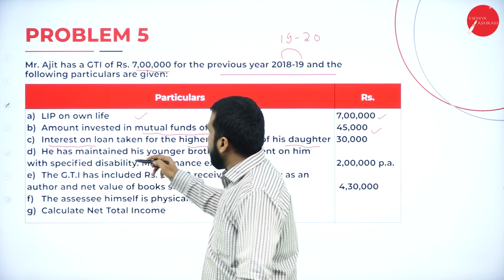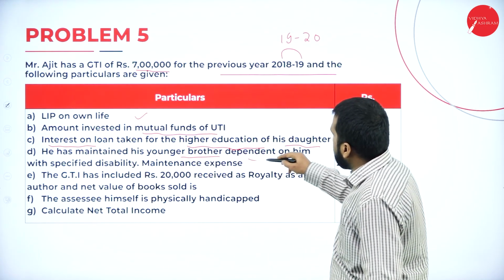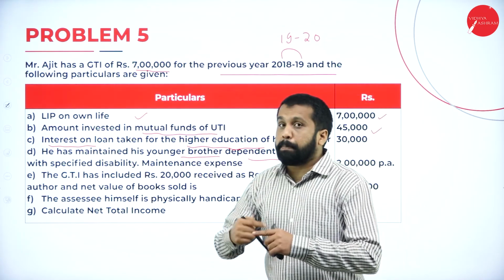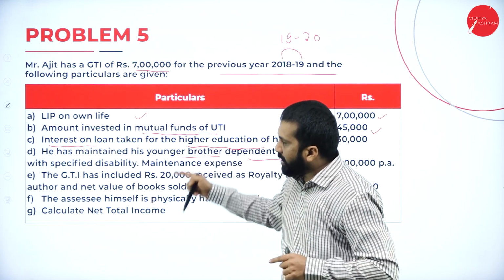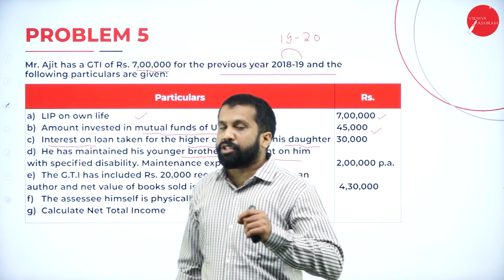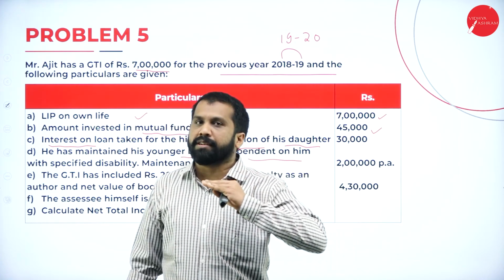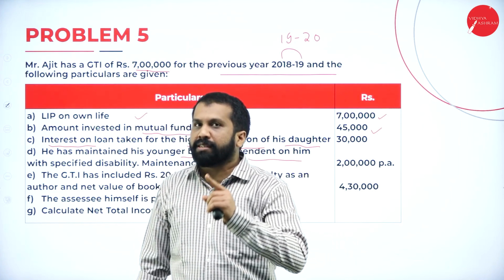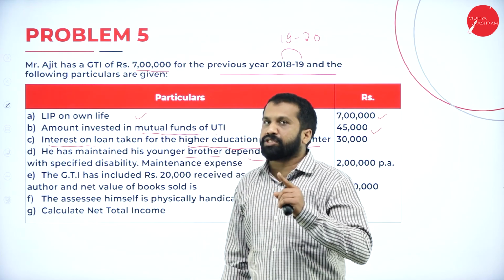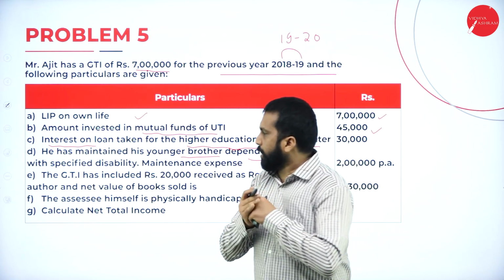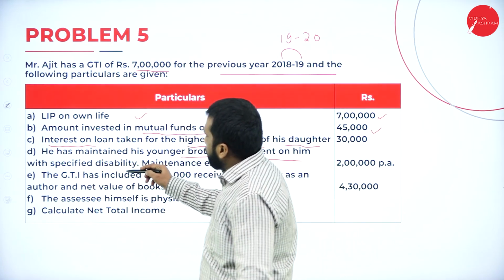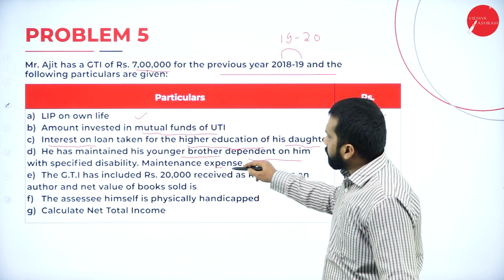He has maintained his younger brother dependent on him, that is 80DD. See, by reading this statement, you should know which comes under which deduction. If you have watched the deduction session, it will be easy for you to understand which comes under which. Now, with specified disability, maintenance expenses.